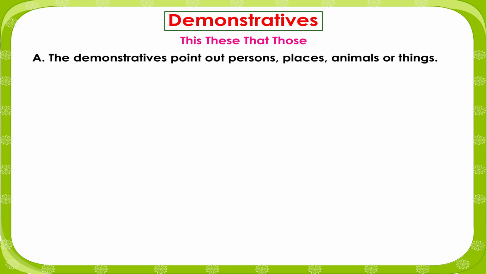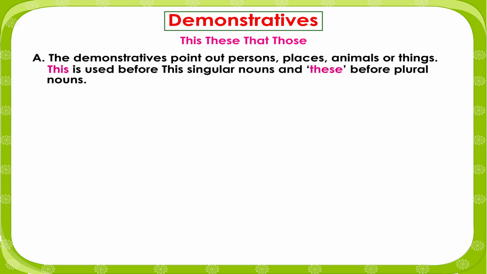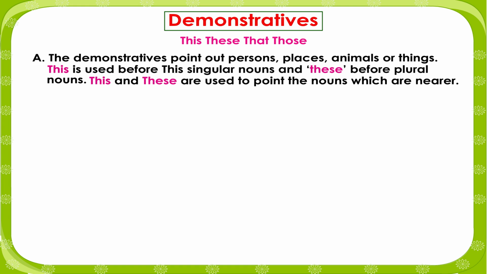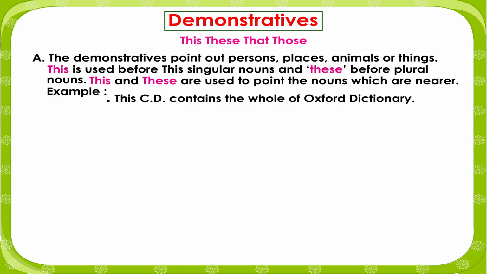Demonstratives: the demonstratives point out persons, places, animals, or things. This is used before singular nouns and these before plural nouns. This and these are used to point to the nouns which are nearer. Example: This CD contains the whole of Oxford Dictionary. These gifts are for you.